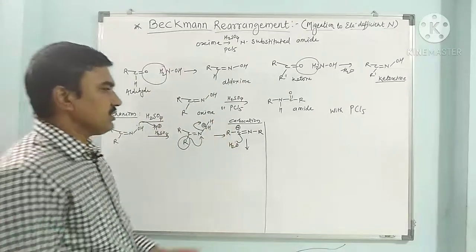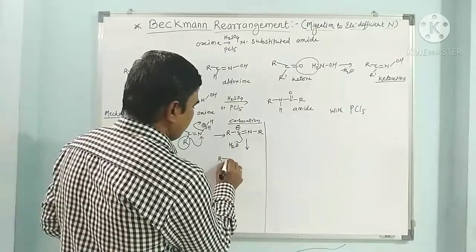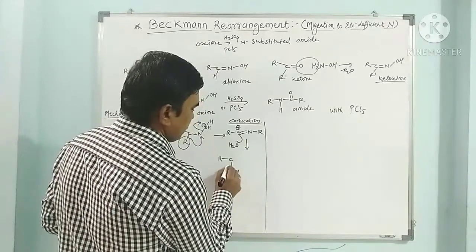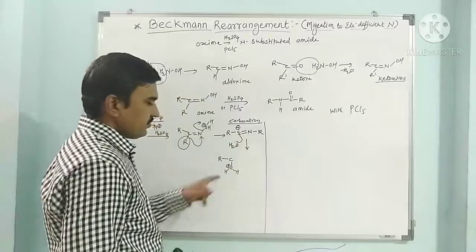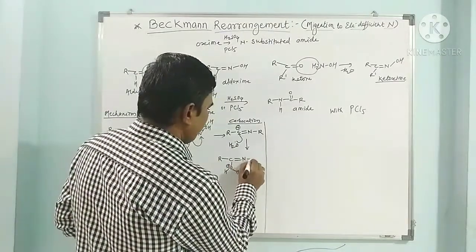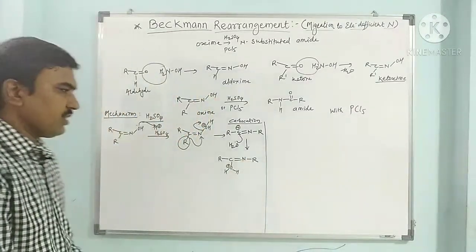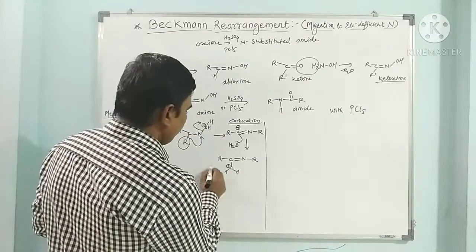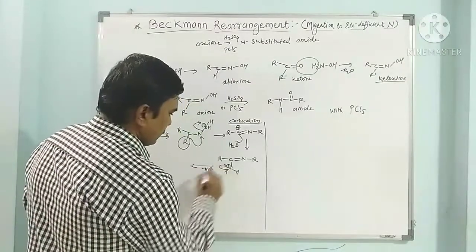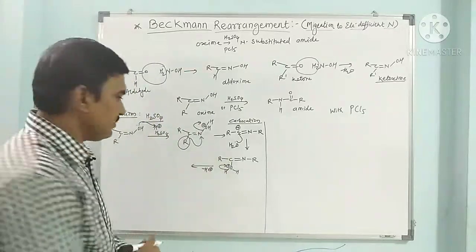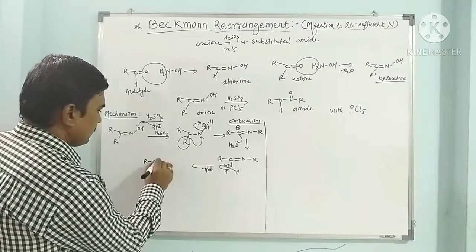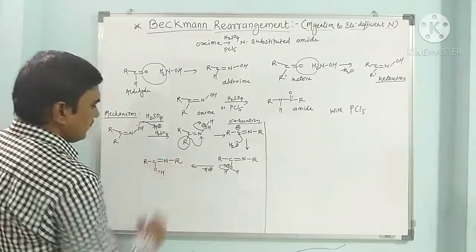So this water attacks on this C plus, and we get here R, C, OH, H. Due to releasing electron pair, oxygen will get positive charge, and here double bond nitrogen, here there is R. So here this proton is lost, minus H plus ion. So electron pair of oxygen returns to it. We get here R, C, OH, double bond N, here this R.